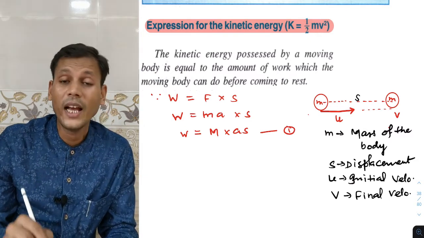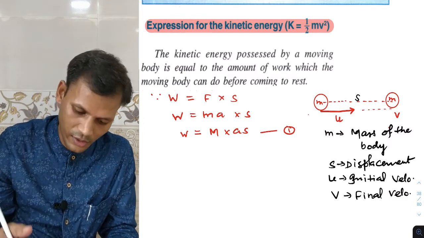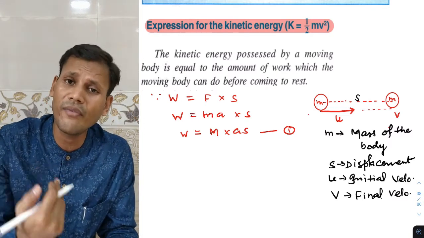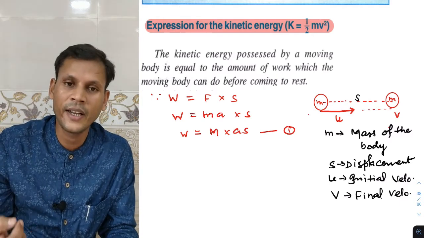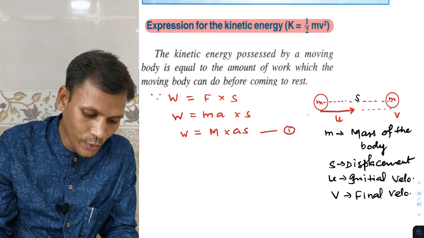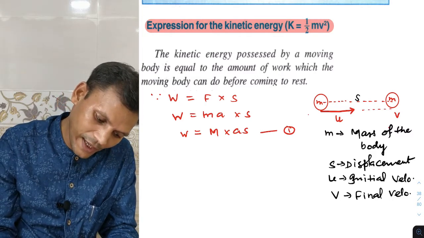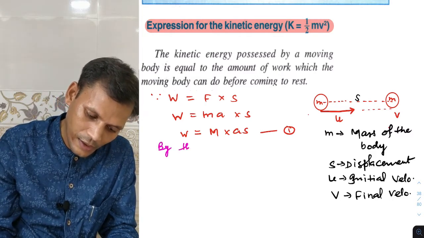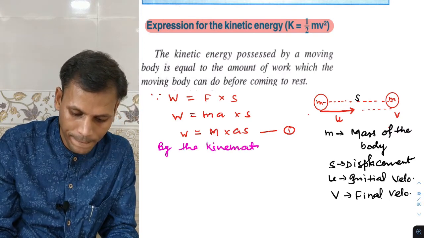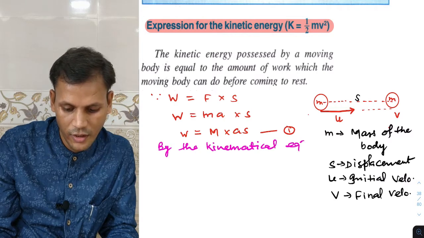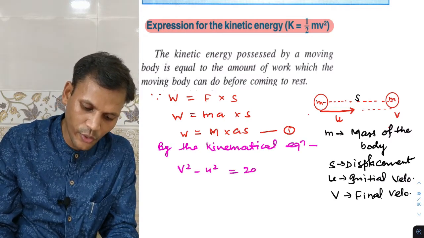Now we have to introduce the terms of velocity over here. According to the kinematical equation, v square minus u square is equal to 2as.